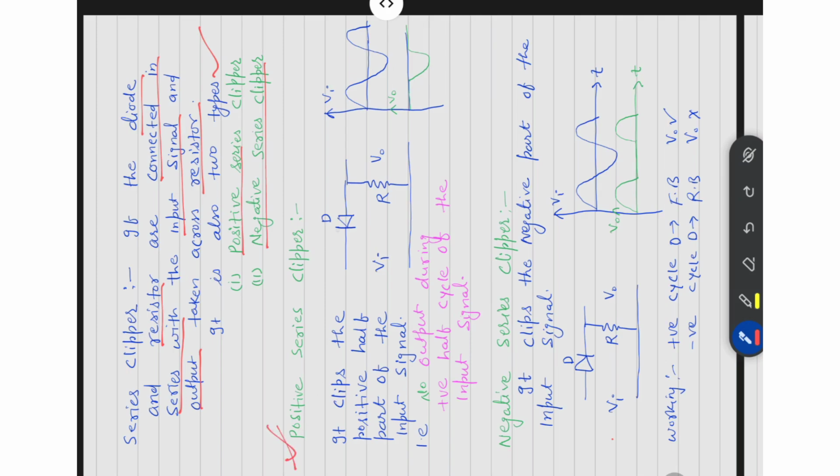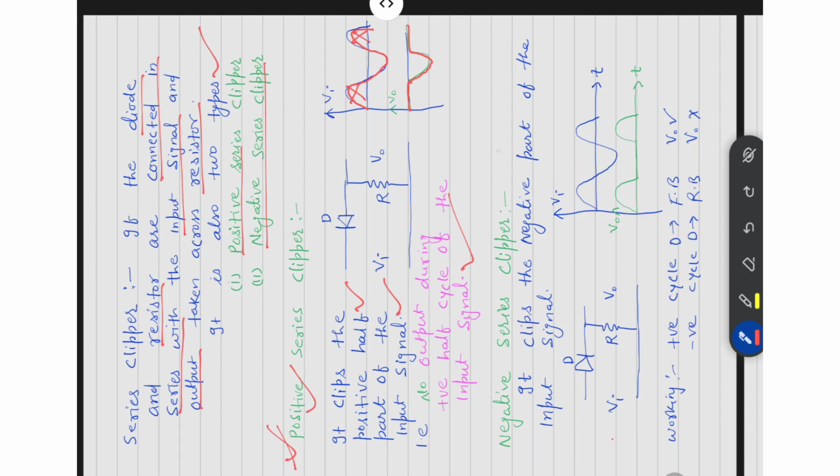See the positive series clipper. This is the circuit of the positive series clipper. It clips the positive half part of the input signal. Means this is the input signal. It clips, matlab removes, this positive part. Then what will we get? This 0 and only the negative part. Means there is no output during the positive half cycle of the input signal. Means this is the positive series clipper. positive सिग्नल को क्लिप करेगा, मीन्स रिमूव करेगा.